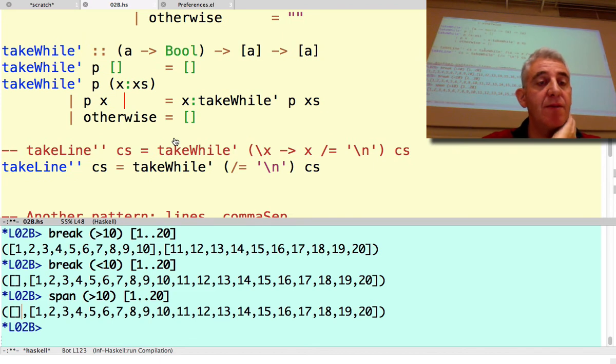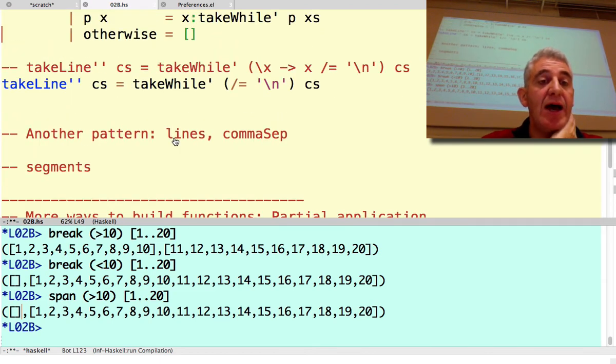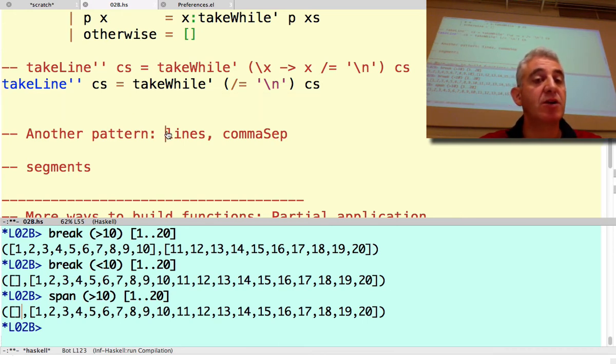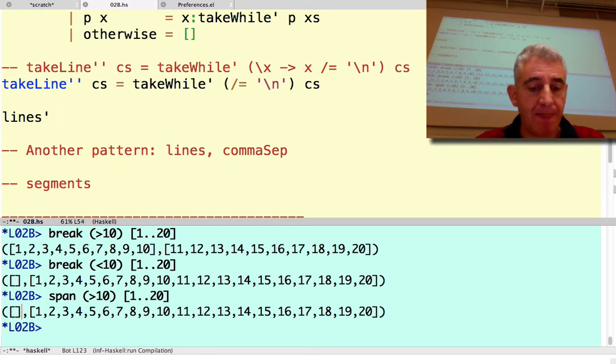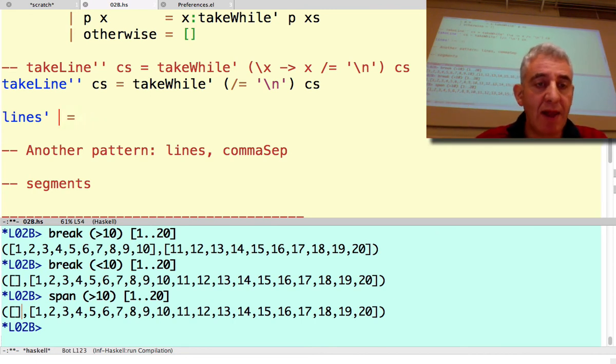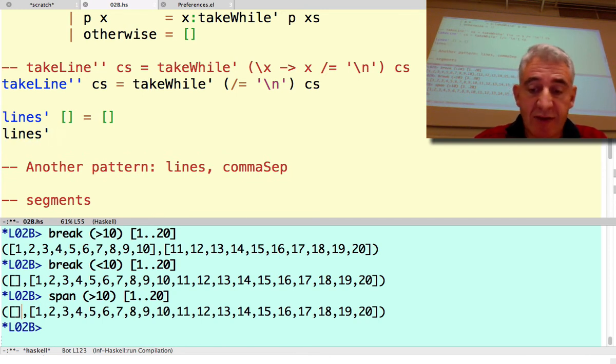I'll just stick with takeWhile and dropWhile, and use them to define how we might split something into lines. We looked at the example of unlines using fold. What about lines? Splitting our verse into each of its lines. So lines is a predefined thing, so I'll call it lines prime for now. We want to split a text into its lines. What I want to do, well, if it's an empty text, then there are no lines. If it's a non-empty text,